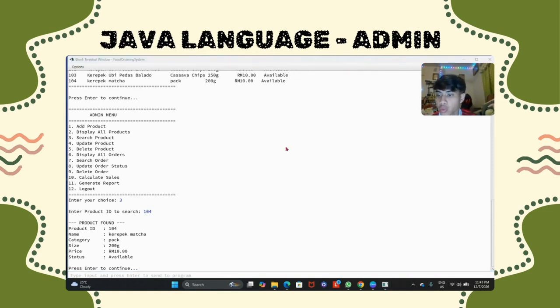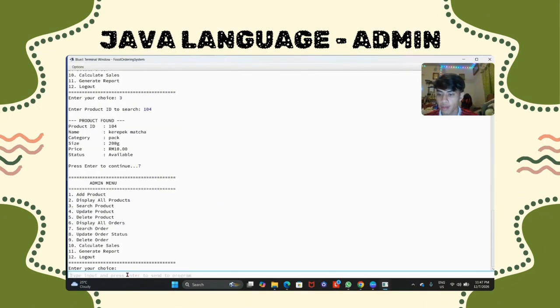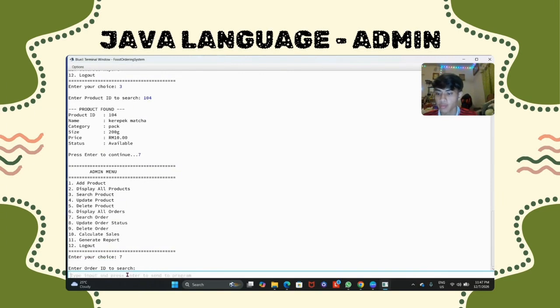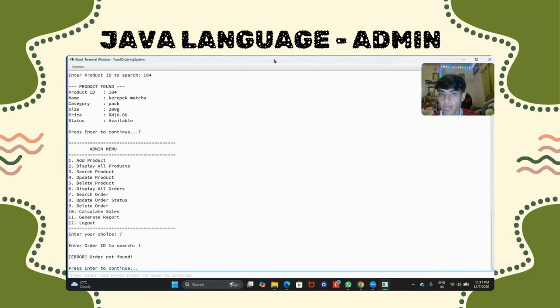And then we continue to search order by clicking 7. Say we need to find the order ID for 1. If the order is not there, it will say the order is not found.